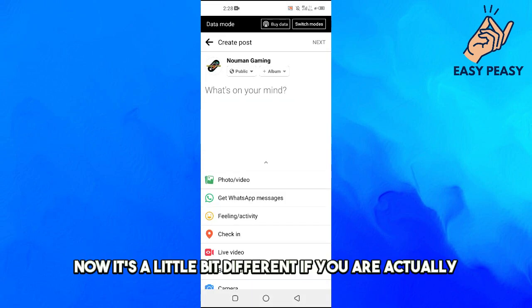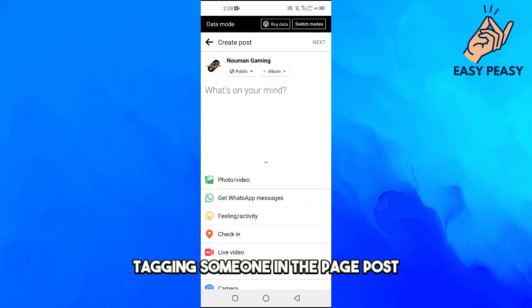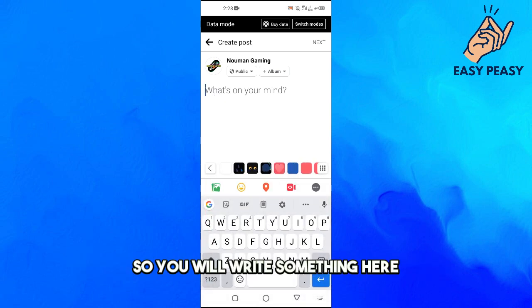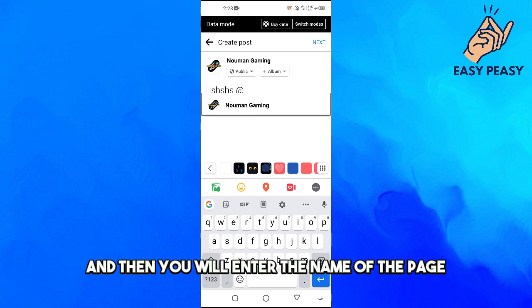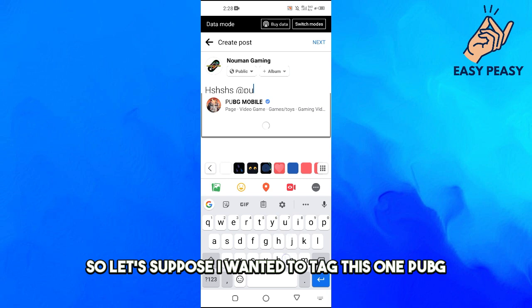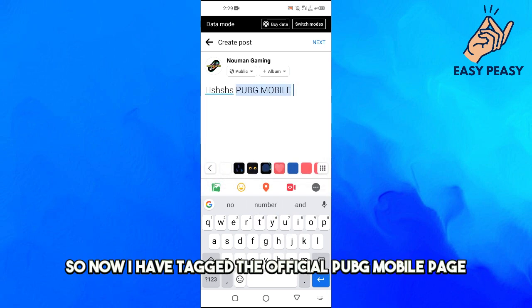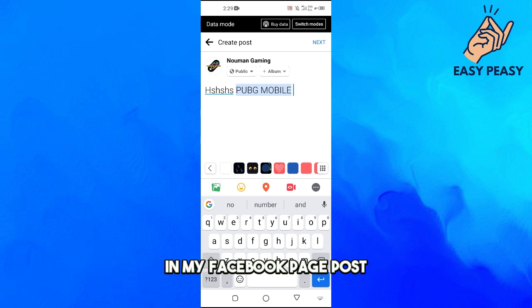Now it's a little bit different if you are actually tagging someone in the page post. So you will write something here, and then you will enter this at the rate sign, and then you will enter the name of the page. So let's suppose I wanted to tag this one, PUBG. So now I have tagged the official PUBG Mobile page in my Facebook page post.